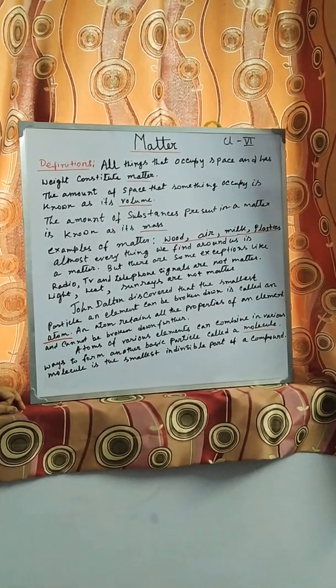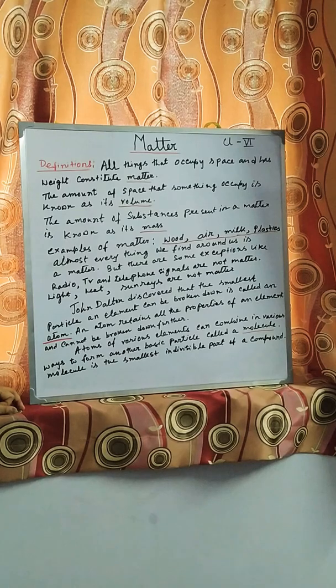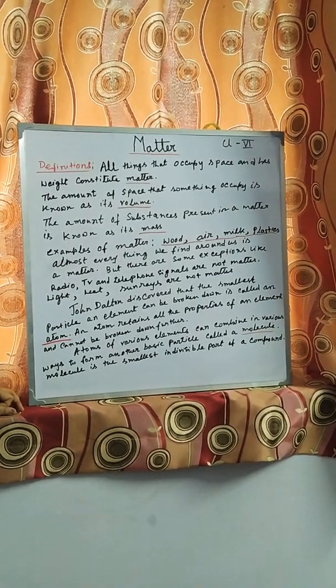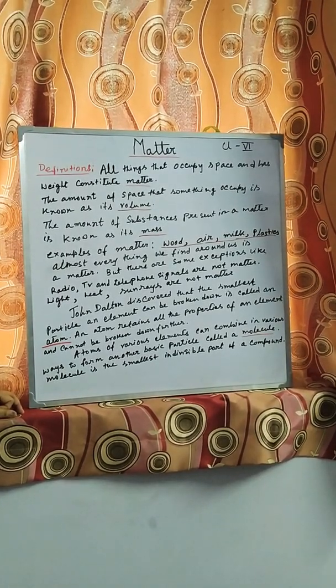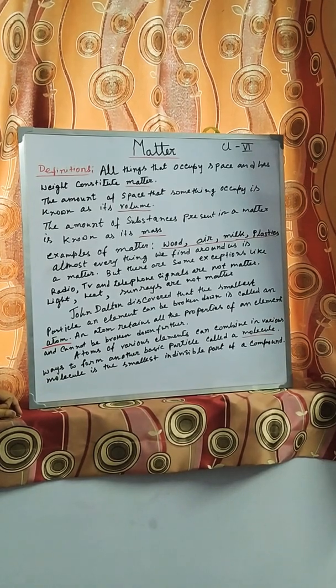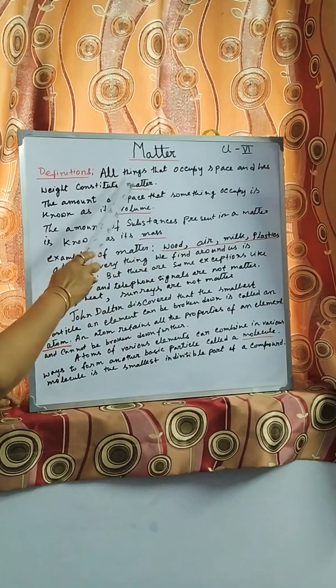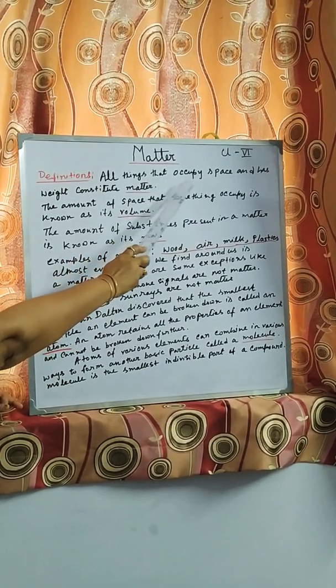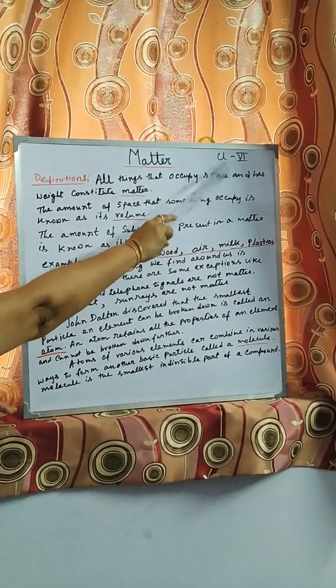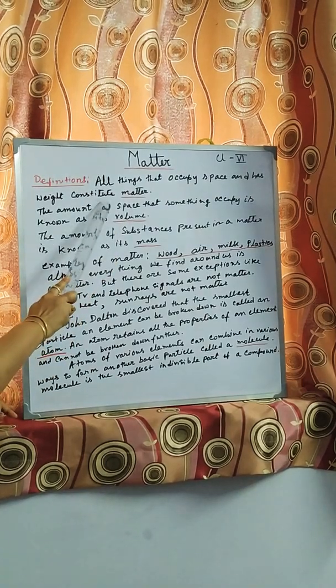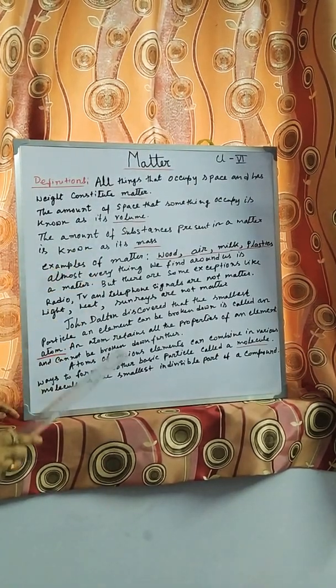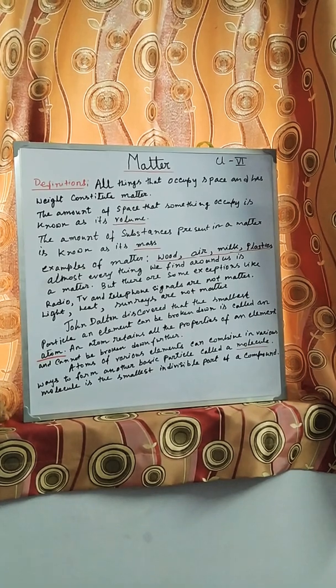So, you know what is matter. You have learned earlier also that anything that occupies space and has some weight constitutes matter. All things that occupy space and have weight constitute matter. This is the definition of matter.